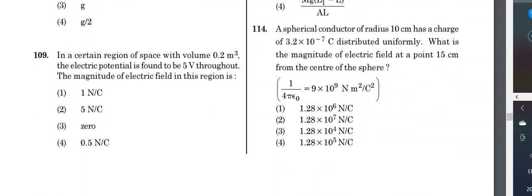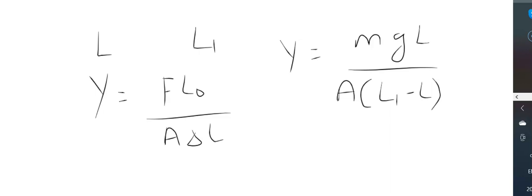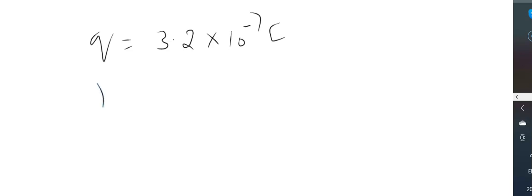Next, coming to 114. A spherical conductor of radius 10 centimeters has a charge of 3.2 into 10 to the power of minus 7 coulombs distributed uniformly. What is the magnitude of the electric field at a point 15 centimeters from the center? Now, Q is given as 3.2 into 10 to the power of minus 7 coulombs, and the point is outside the sphere, with R given as 15 centimeters.